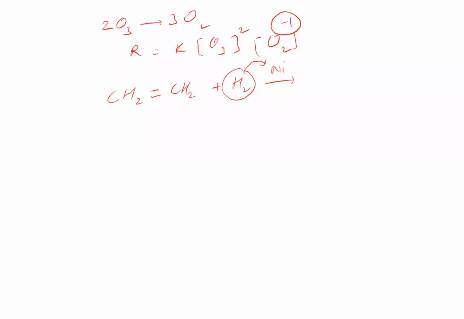Even when you take photochemical reactions like H2 and Cl2, a photochemical reaction, the rate depends upon the photochemically excited molecules. The number of photochemically excited molecules depends upon the intensity of the radiation, because higher intensity means more photons. When more photons are used, automatically more molecules get excited, thereby the rate of reaction increases. So we can say that photochemically excited reactions also come under zero order reactions.